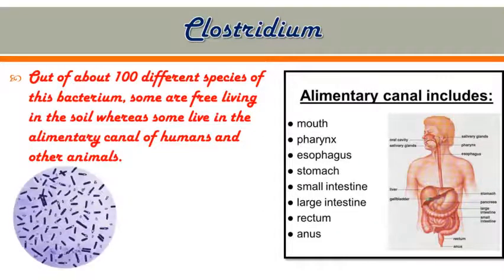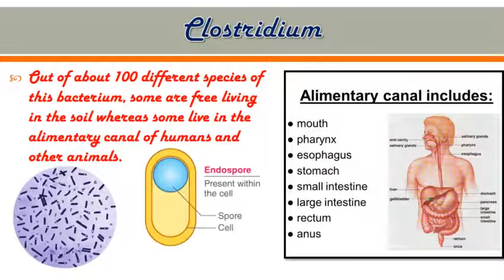These bacteria are rod shaped. You can observe the picture I have just shown on the screen. These are rod-shaped bacteria and they produce bottle-shaped endospores in adverse conditions.